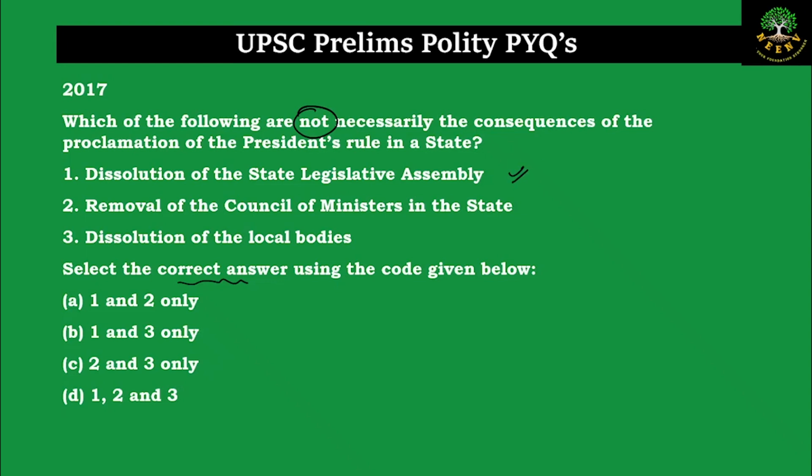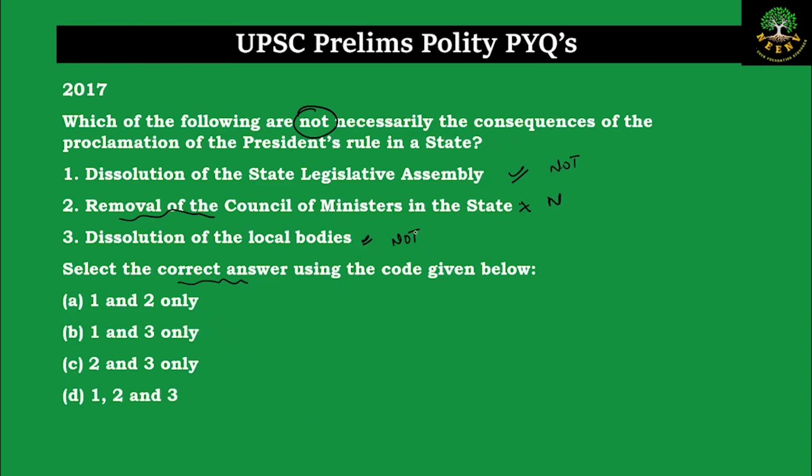Removal of the council of ministers in the state. When the president rule is imposed, the council of ministers headed by the chief minister will be removed. This is an actual consequence because the removal of the chief minister and the council of ministers will happen. So this will be a necessary consequence. And dissolution of the local bodies. Again, the local bodies don't automatically get dissolved if a president rule is imposed in a particular state. Again, this is not necessarily a consequence.